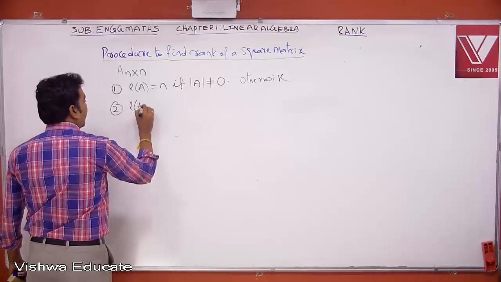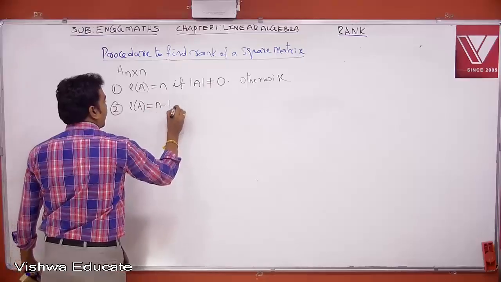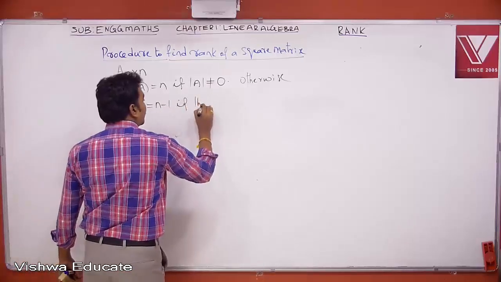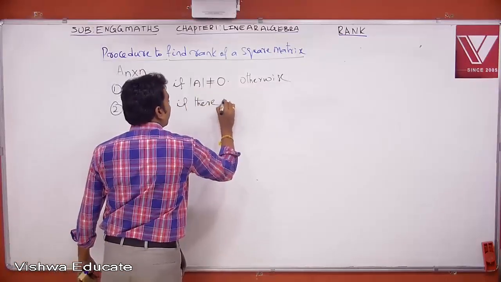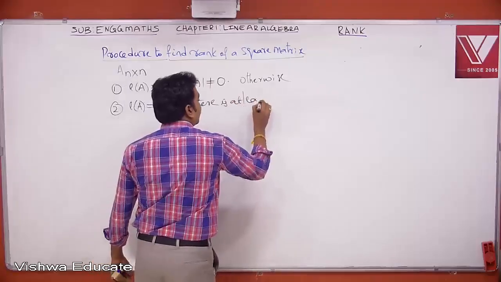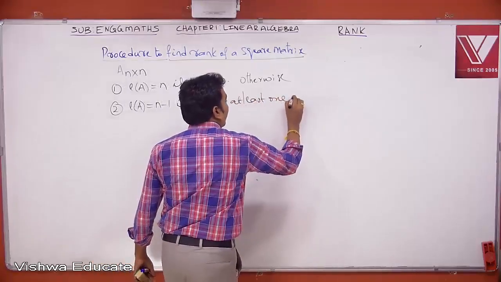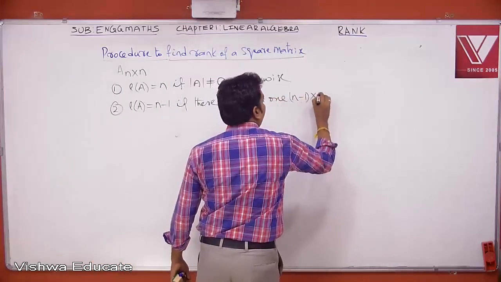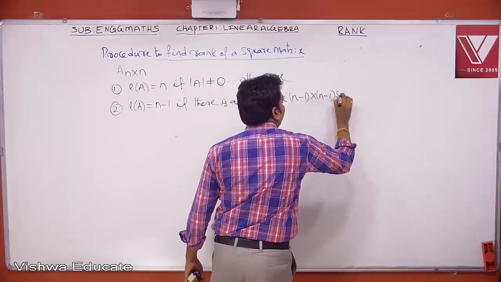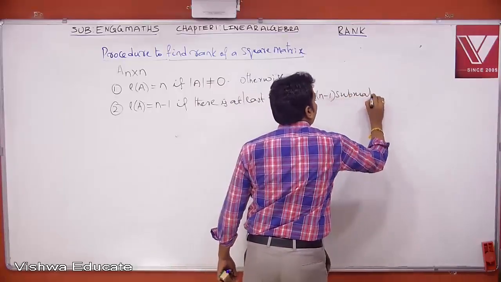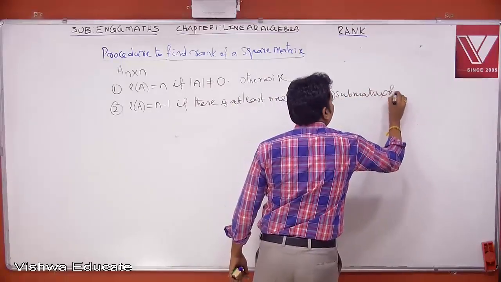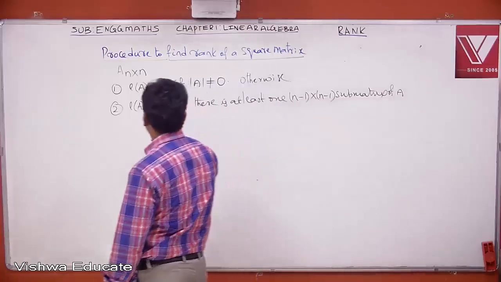So rank of A equal to n minus 1 if there is at least one n minus 1 cross n minus 1 submatrix of A with a non-zero det.